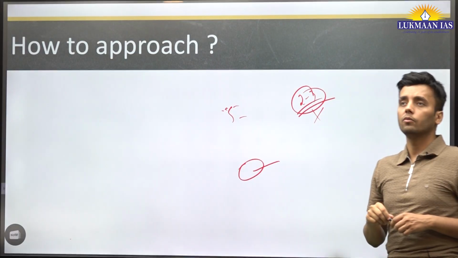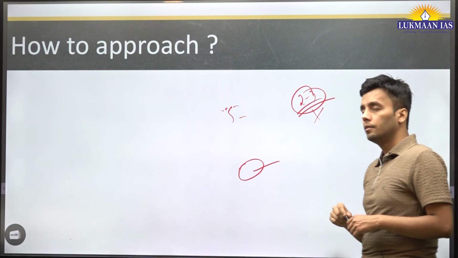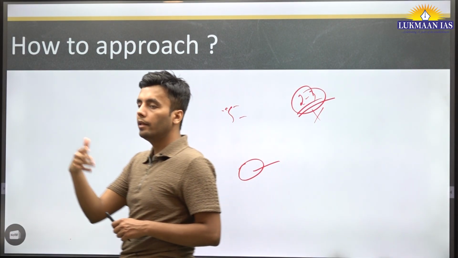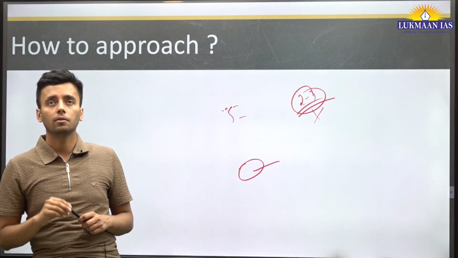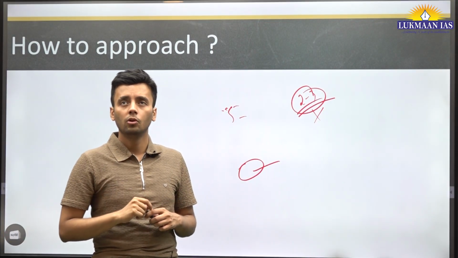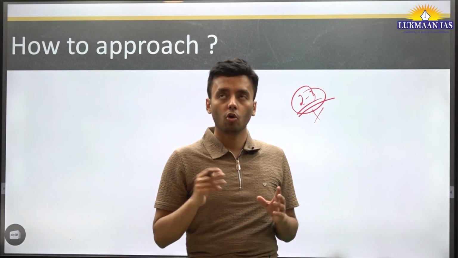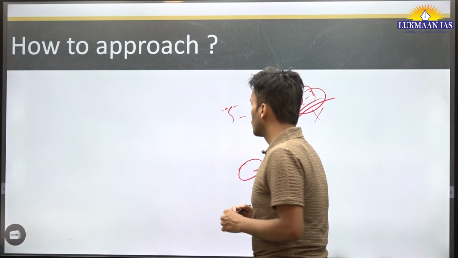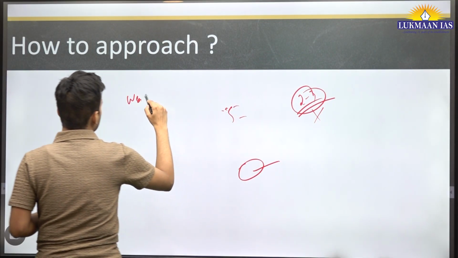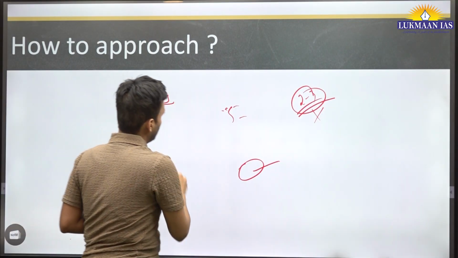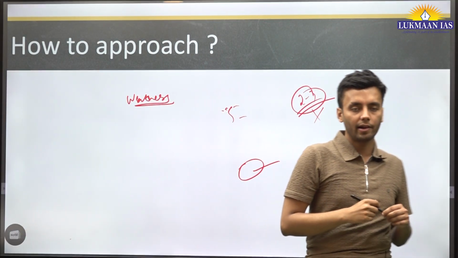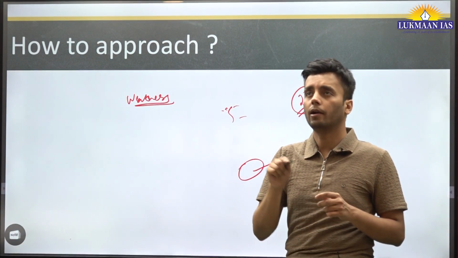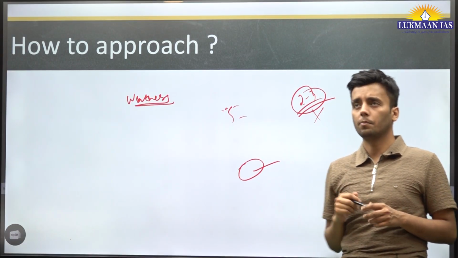Some may be coming from IITs, and their skills of apprehending questions might be superior to yours. So first of all, you should know your strengths and weaknesses. By weakness I mean that if you're bad at something, you need to start a bit earlier in order to compete with somebody else.